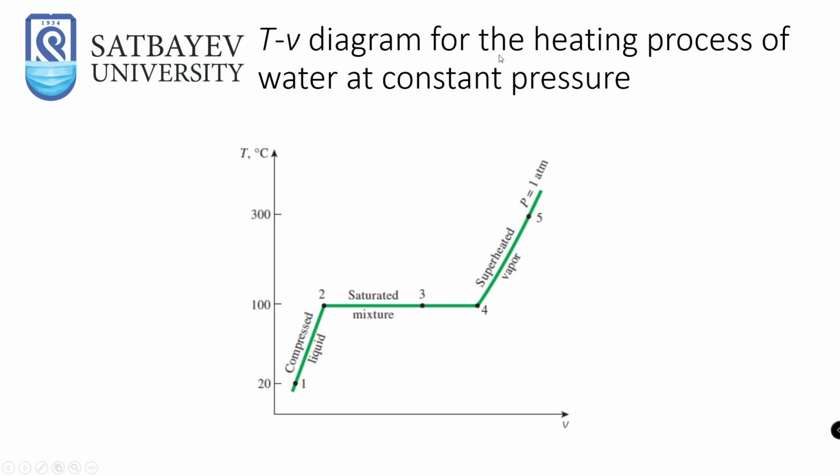This is the T-v diagram for the heating process of water at constant pressure. As you can see, this is the liquid phase. When you heat it up, the temperature will increase to 100 centigrade, and after that the water will be boiling. This is the boiling point, and this is the whole boiling process. At this point, there is no liquid. This is called saturated vapor. After giving heat to the saturated vapor, we will get superheated vapor, which means that this is a temperature above 100 degrees centigrade for atmospheric pressure.